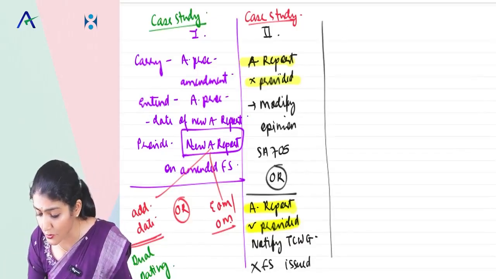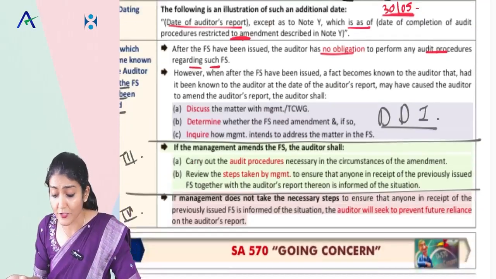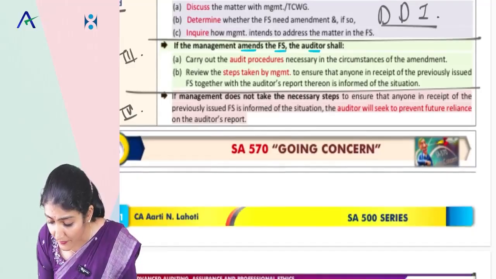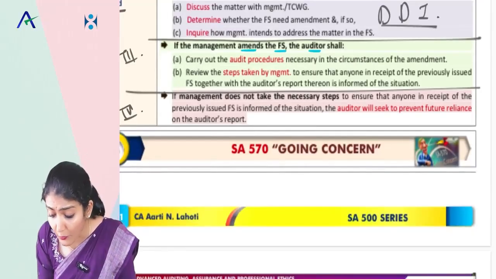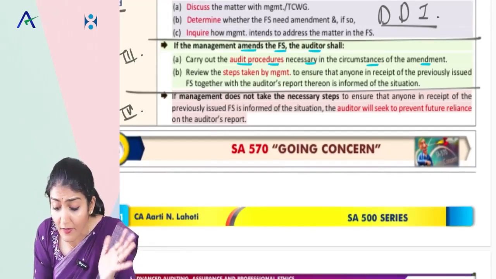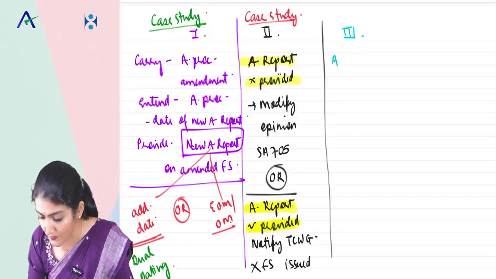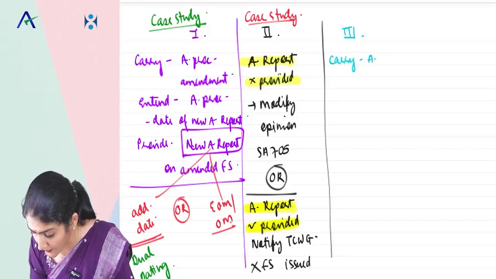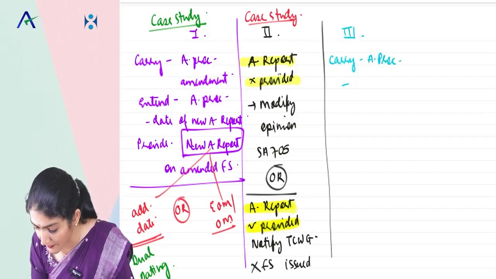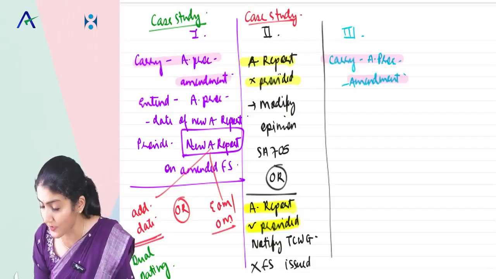Now talking about the situation 3. After the date of the audit report, after the financial statements are issued and the management agrees to amend. So now it's like doing the entire audit again. So carry out the audit procedures necessary in the circumstances of the amendment. So same point like case study 1. And you carry out the audit procedures which are necessary in the circumstances of the amendment. So same point which we had over here.